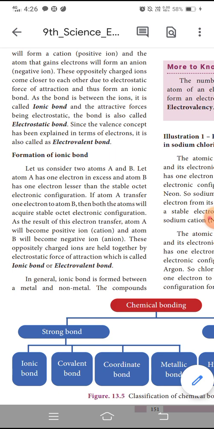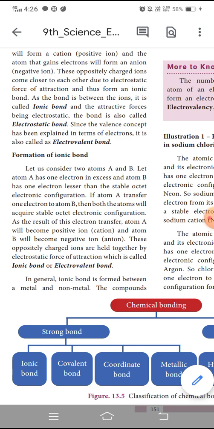As the result of this electron transfer, atom A will become a positive ion and atom B will become a negative ion. So what is that? If an atom loses an electron, it becomes a positive ion. So here A is a positive ion because A gave the electron to B. So A is a positive ion and B is a negative ion.